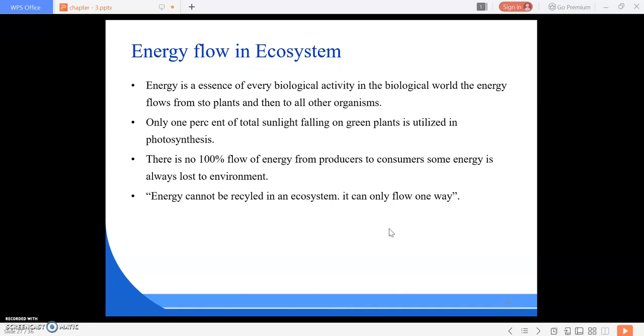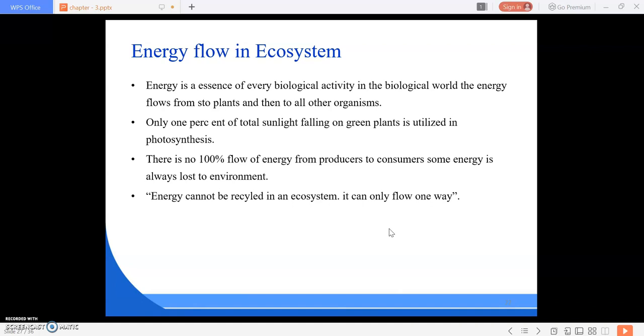Next, we are going to study the energy flow in an ecosystem. How energy flows. In the previous slides, I told you about the trophic levels. So we are also going to study how much energy each trophic level consumes. Okay. So we know that energy we cannot destroy or create. It is the capacity of doing work, that's called energy.